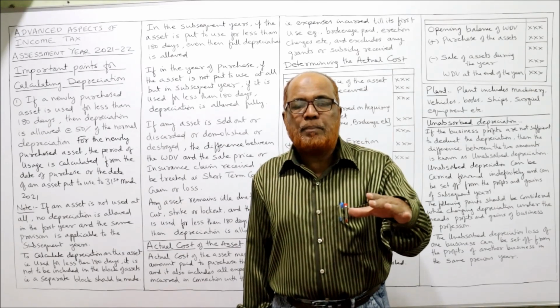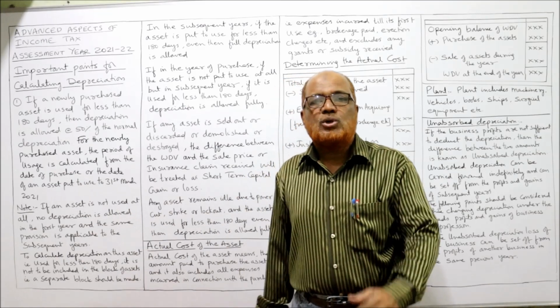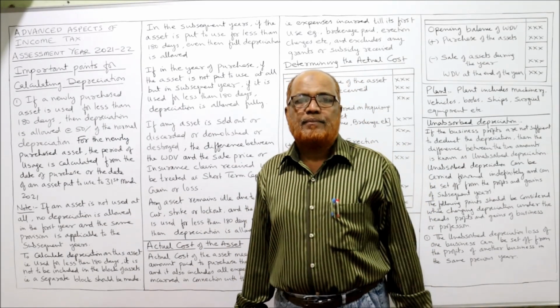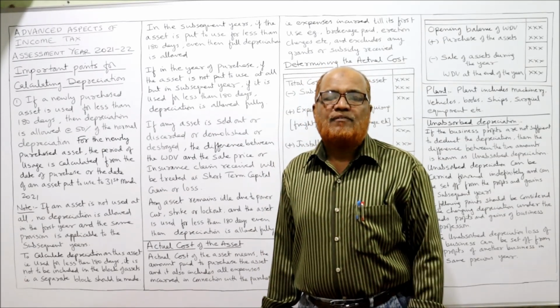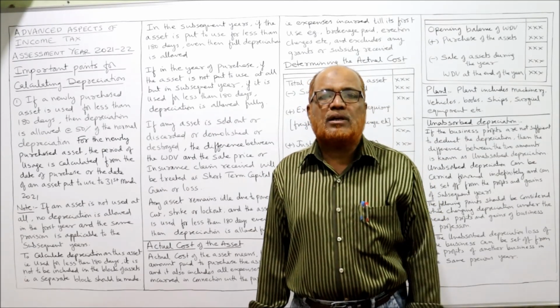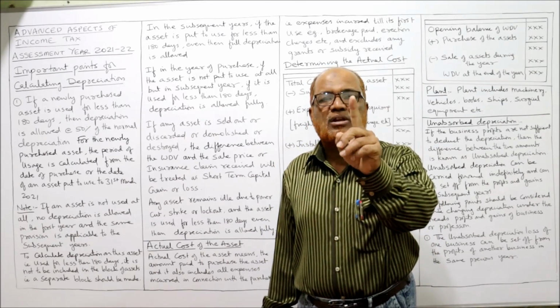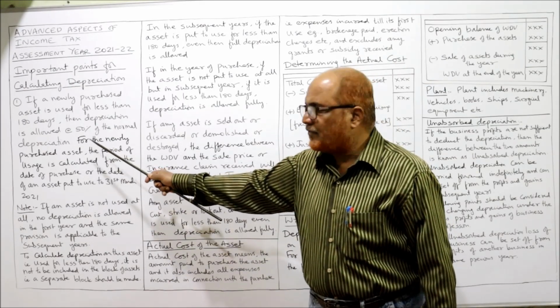The normal depreciation is 15,000. Suppose if the machine is used for less than 180 days during the previous year, then 50% of 15,000 comes to 7,500. The first year depreciation will be taken 7,500. That is the provision. First one.